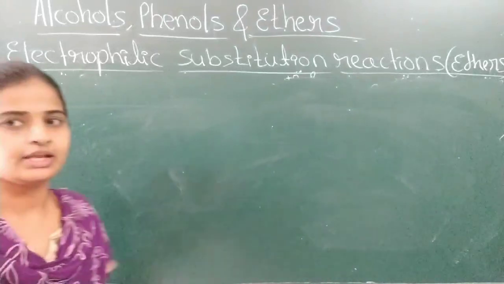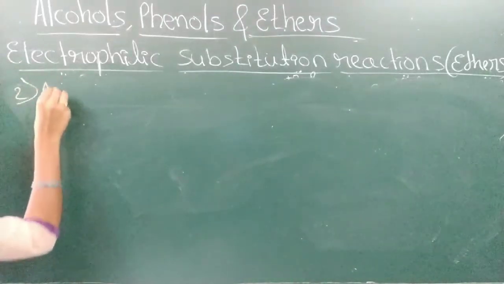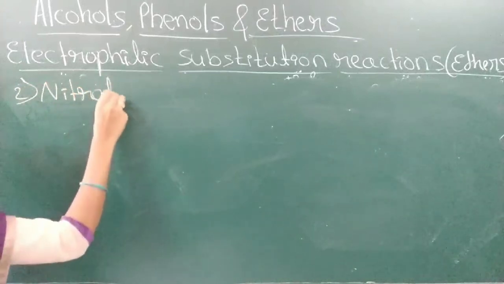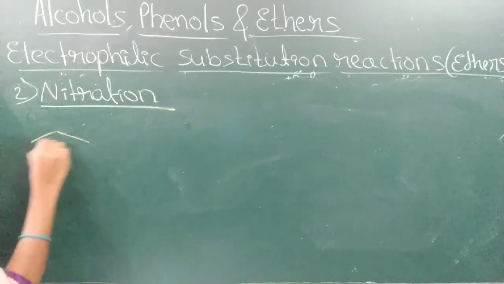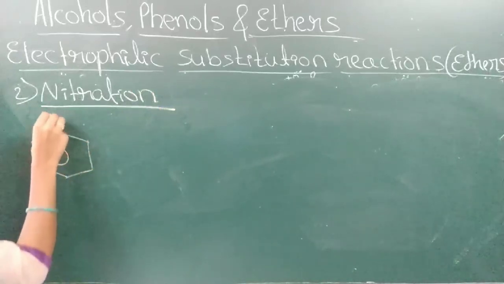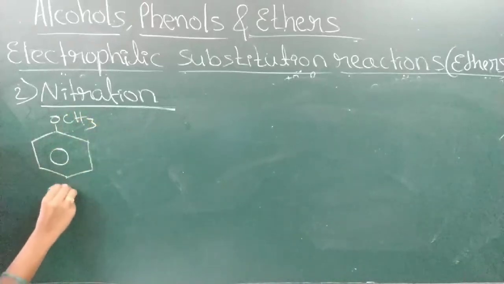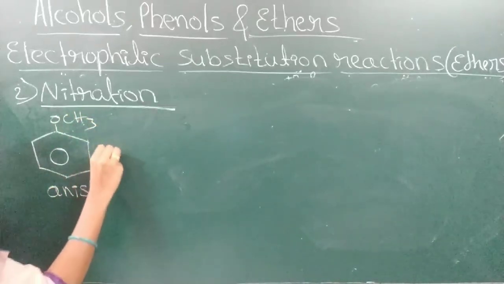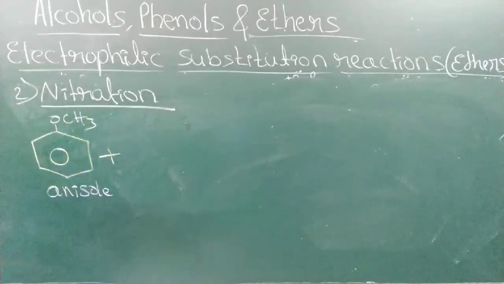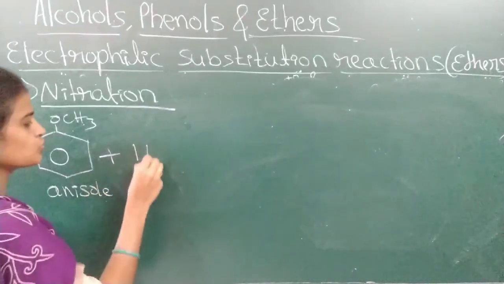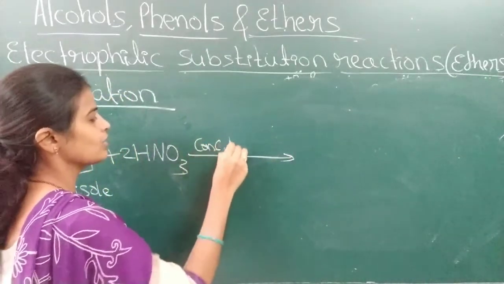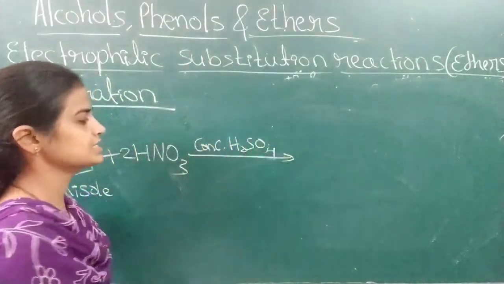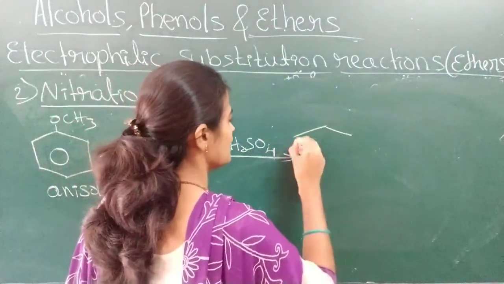The second example for the electrophilic substitution reaction is nitration. Nitration means substitution of a nitro group onto the anisole, an example for ether. Methoxybenzene is also called what? Anisole. When this anisole is treated with the nitrating mixture, what do you mean by nitrating mixture? It's a mixture of concentrated HNO3 and concentrated H2SO4.